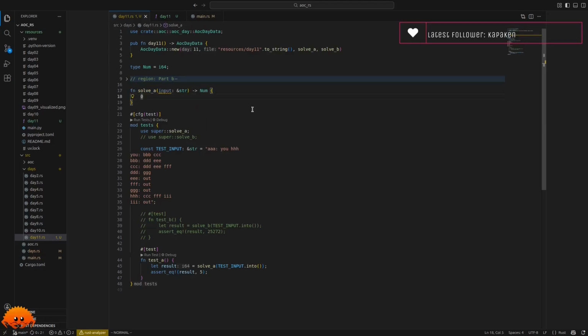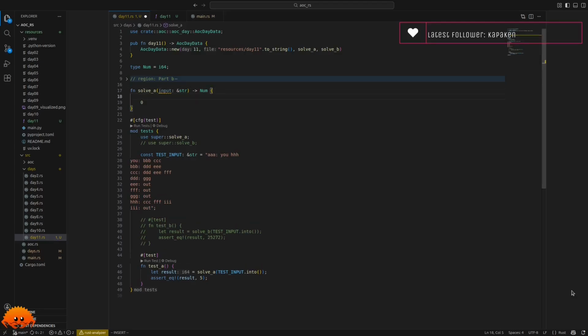And then we have solve A here. And that is where we will start now. Here we already have the test case, which was on the task for today. And the result was 5, so we will assert that the result of solve A will be 5. So from here, let's, okay. Yeah, from here, let's